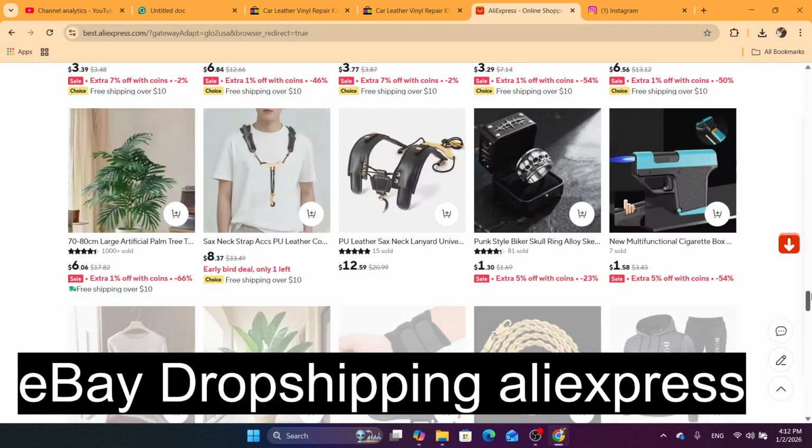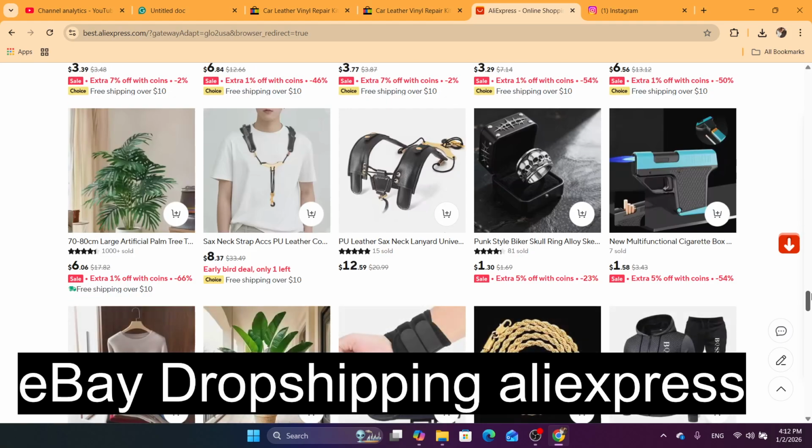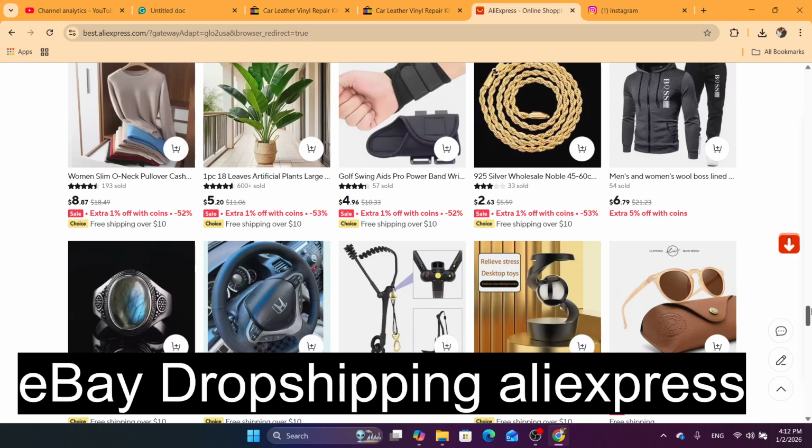On Amazon, if you are shipping from Amazon, there are a lot of people that will complain and say, oh, I don't want to buy this. If I wanted to buy this from Amazon, I can just go to Amazon, not eBay. Because when you are dropshipping from Amazon, the package will include the Amazon logo. So that's why I use AliExpress.